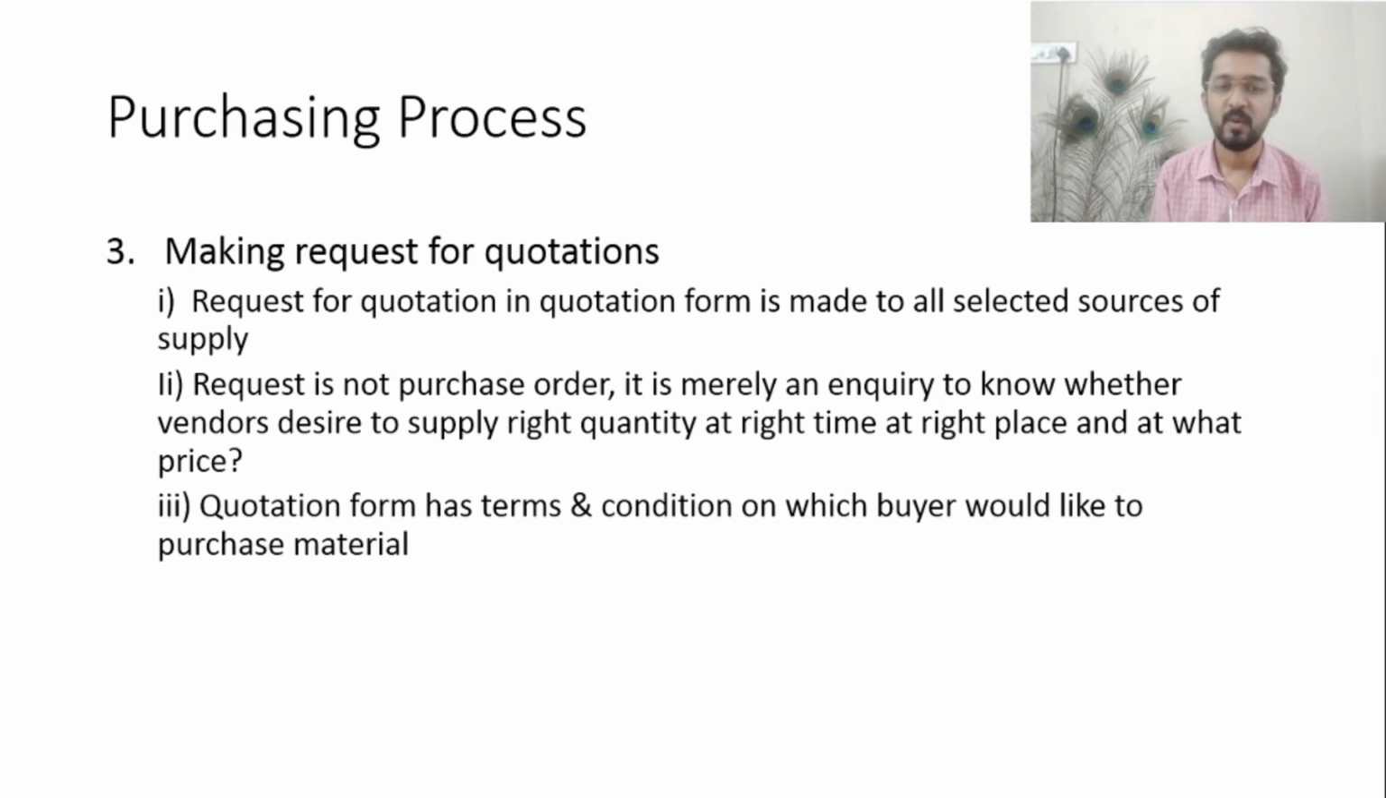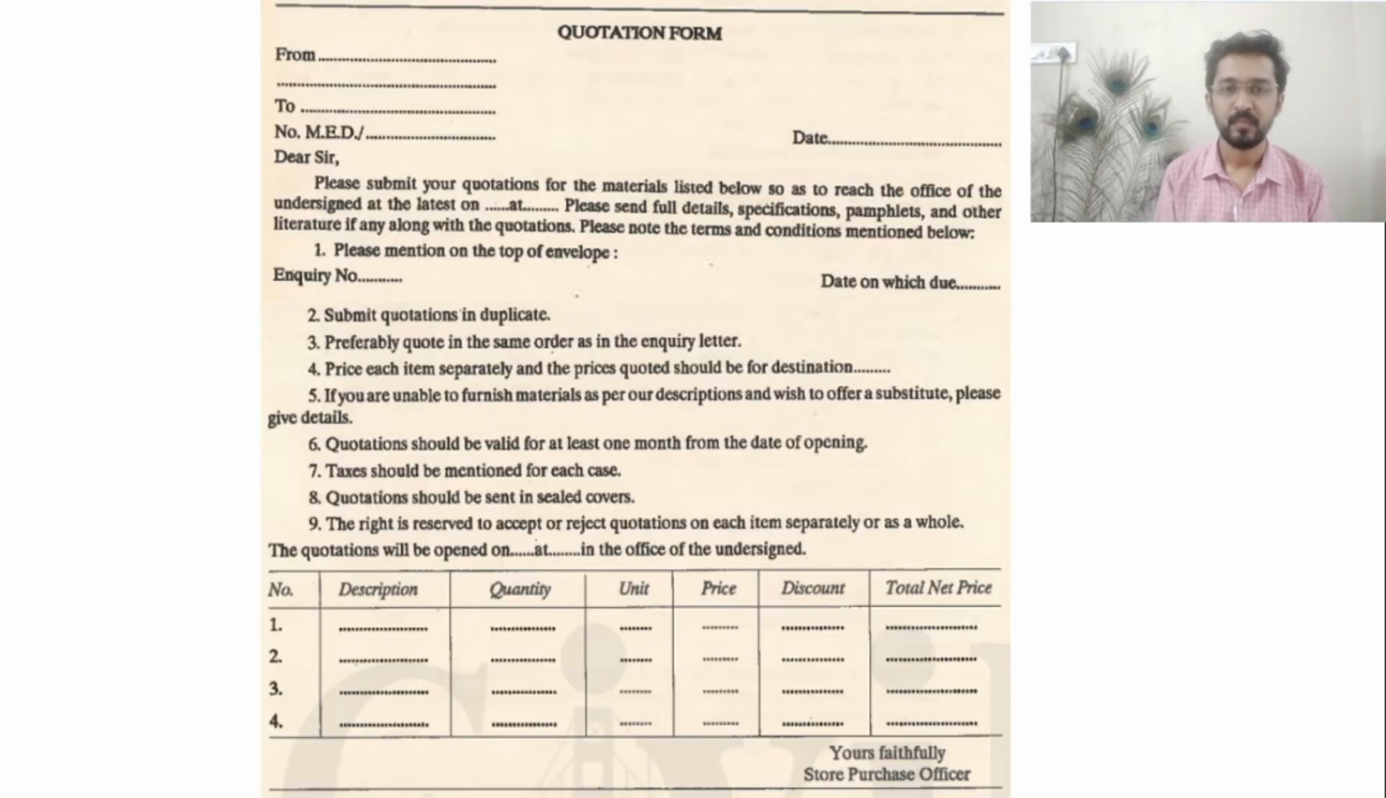The quotation form has specifically the terms and conditions mentioned according to the enterprise. So on that basis the buyer will purchase the material from the supplier. Here is a sample of the quotation form, including the terms and conditions mentioned in it: the delivery of the material, the items, specifications and other things, that is, how they are supplying the item to the enterprise location.